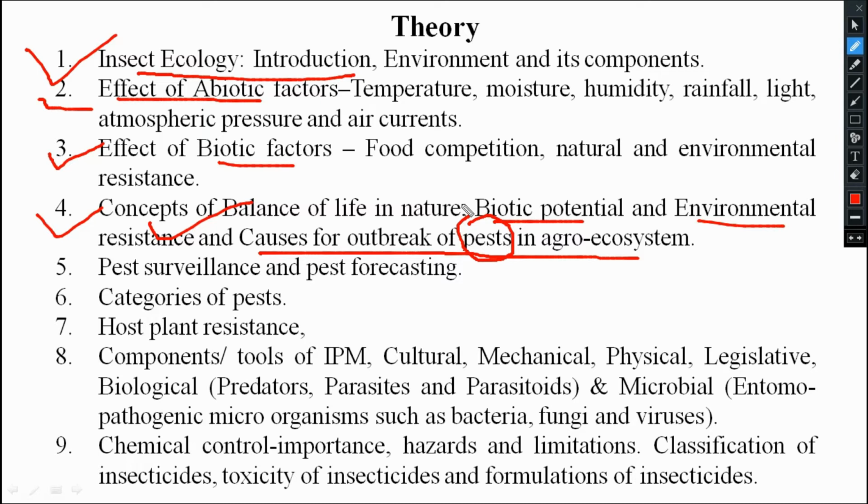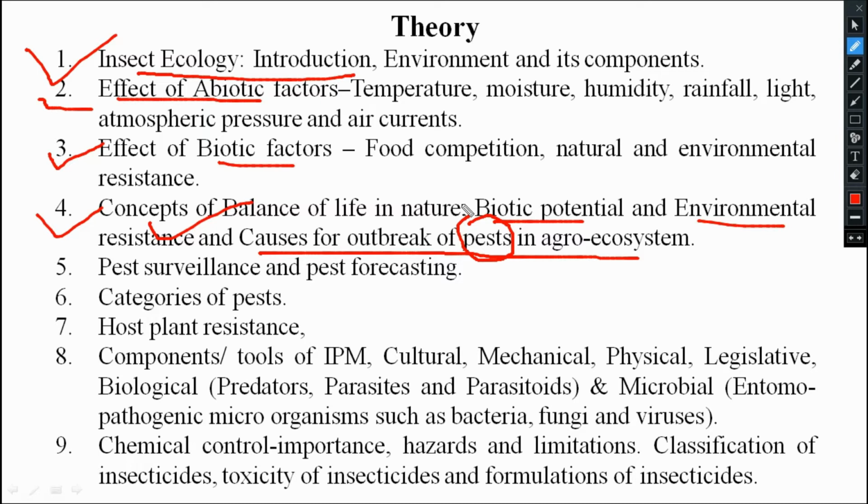In the agro ecosystem, in the present day ecosystem that we are cultivating, why is the pest population increasing day by day? What are the causes of that? Those things we will study at the end of the ecology syllabus.